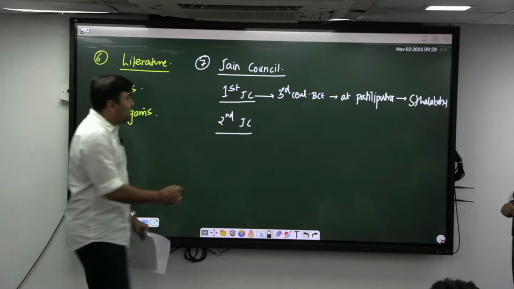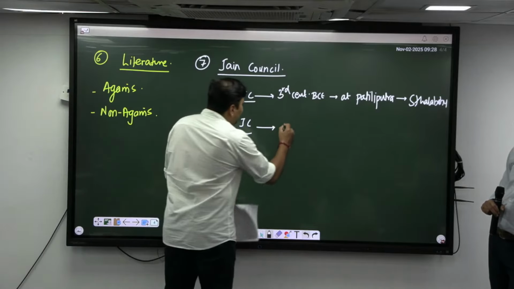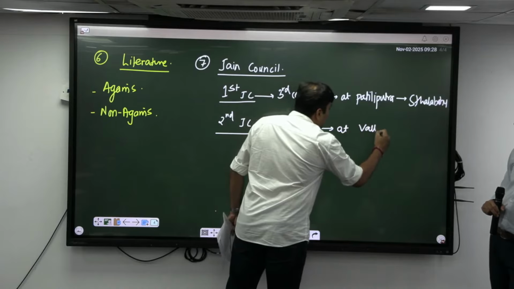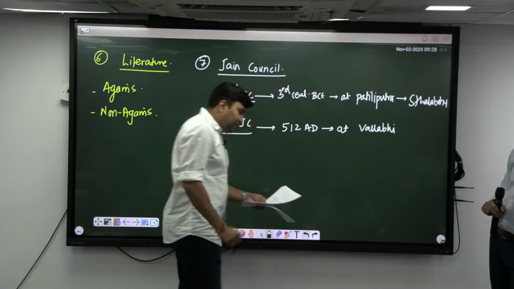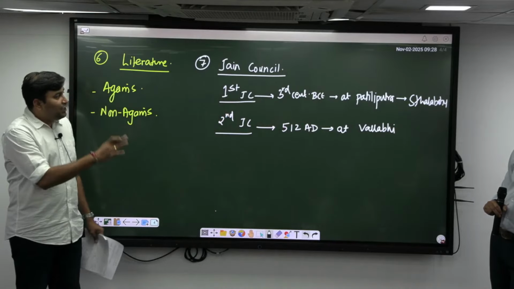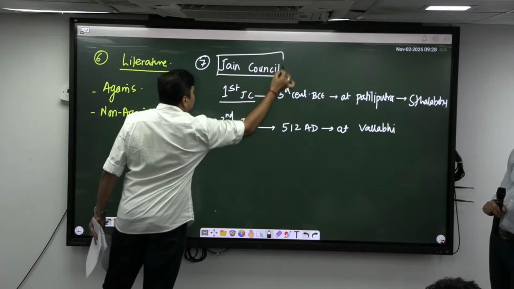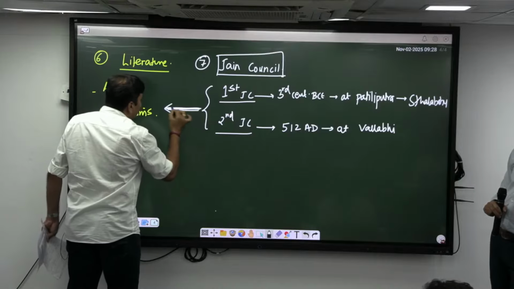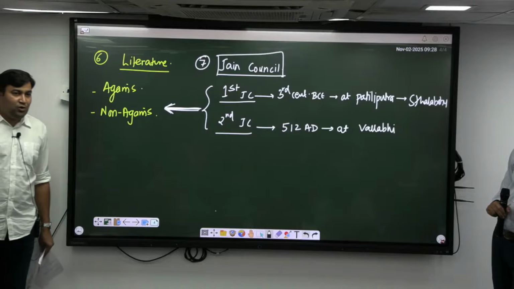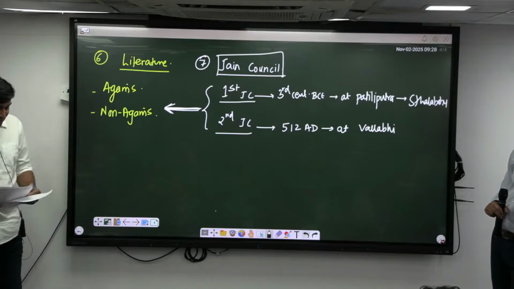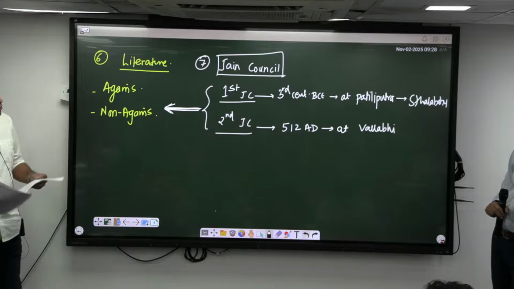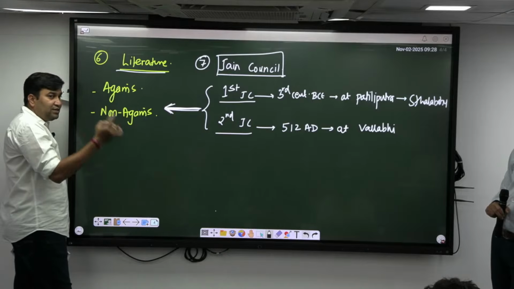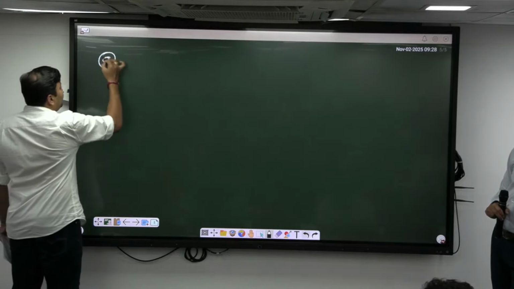The second was held in 512 AD at Vallabhi. You don't need to go into detail about who presided, but you should know this much. In these two major Jain councils, this literature was compiled and finalized. Did you understand this? You should know about these Jain councils, correct? And the last and the most important thing, through which we are able to understand about the Jains, is Jain architecture.